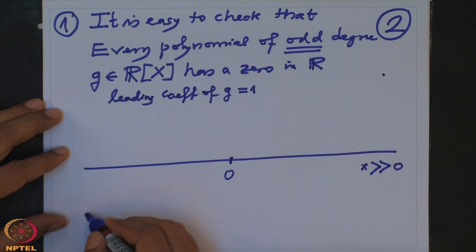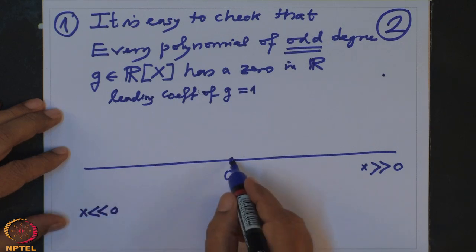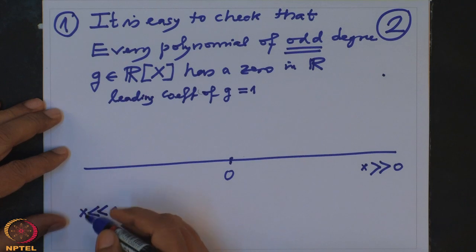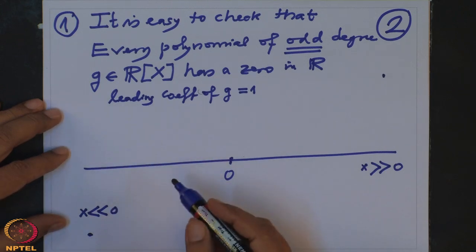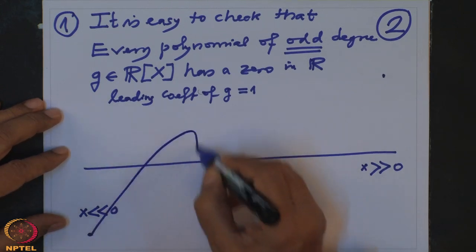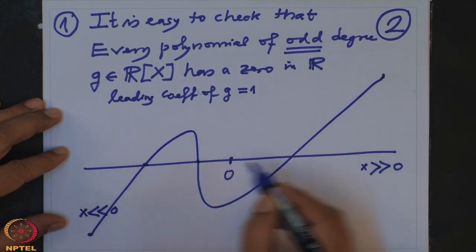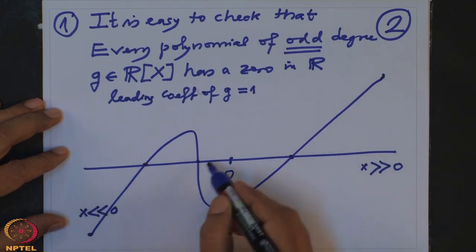Similarly, when x is large negative, the value of the polynomial at x will be negative. So therefore the nature of the graph of g will be like this. So therefore it has to cross the x axis at least once, maybe several times, but at least once.